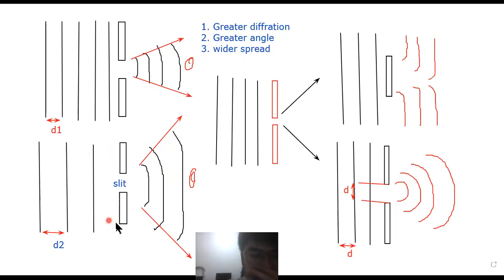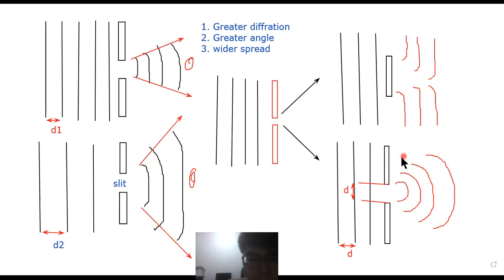Look at this diagram, bottom left. If the slit distance is not the same as the wavelength, it could be larger or it could be smaller, then you will not get circular waves. You will get plane waves, but the edges curve up. This is the plane waves, but this is completely circular waves. You have to pay attention to this, because sometimes in the question they will test you.